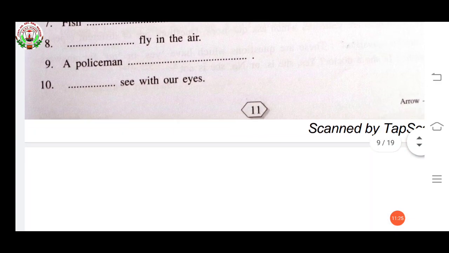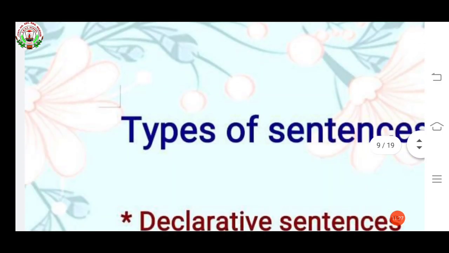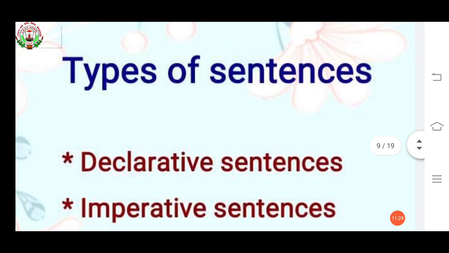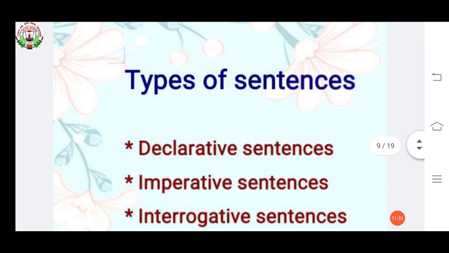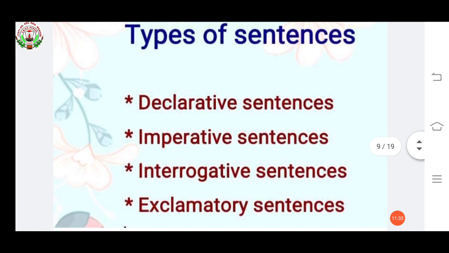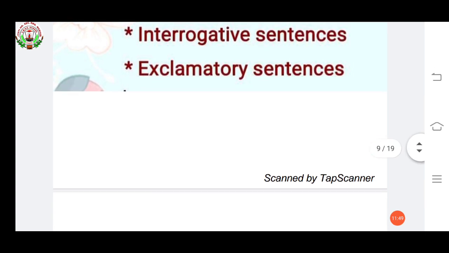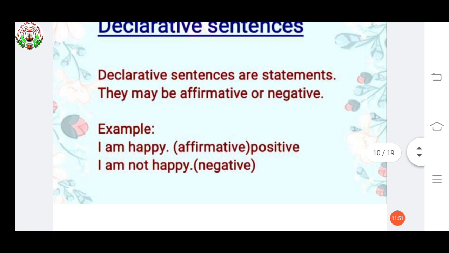Now, your next topic is types of sentences. Okay. Now, see, types of sentences. First one, declarative sentence, imperative sentence, interrogative sentence, exclamatory sentence. First, we will see declarative sentence. Declarative sentence means